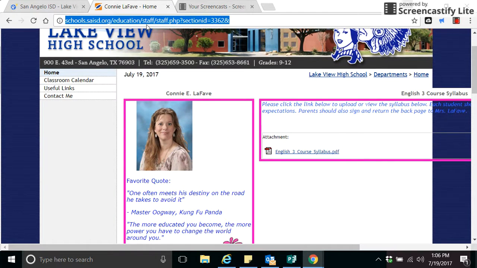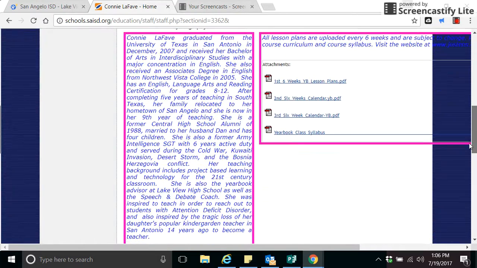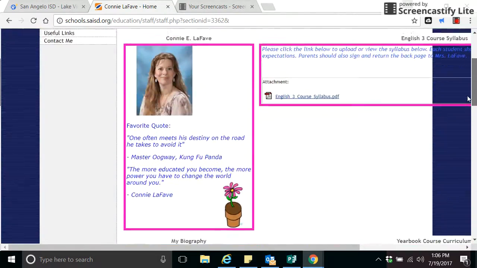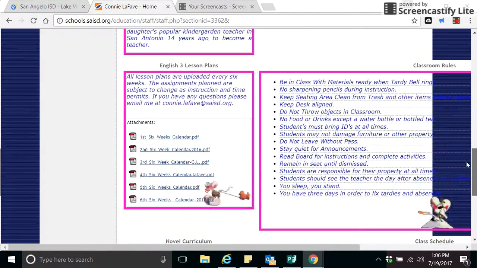Let me refresh this to see if it'll do it. In the top right-hand side, you'll see the course syllabus, which will be updated and uploaded. You'll see in this section here my yearbook lesson plans, because I also teach a yearbook. And then you'll also see down here on the left-hand side, English 3 lesson plans. We will have 4 9-week lesson plans, which are subject to change.